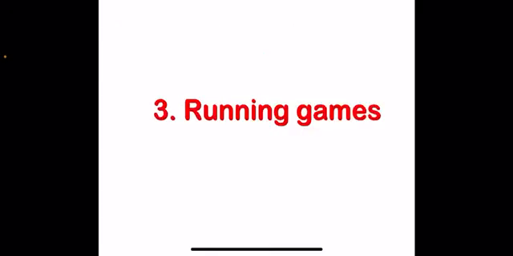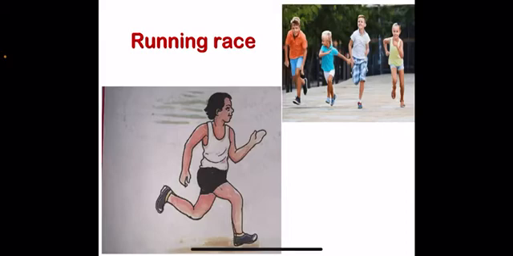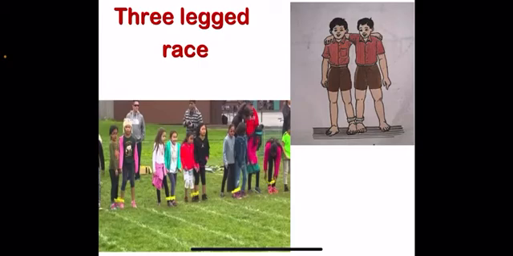Our next type of games is running games. Running games, that means games that involve running. Our first game is running race. And the next game is three-legged race. Three-legged race involves pairs of participants. As you can see in the picture, children, the left leg of one participant and the right leg of another participant are tied to run the race.